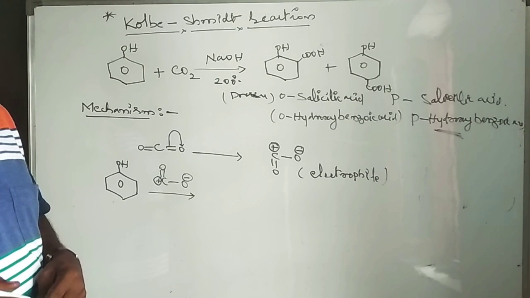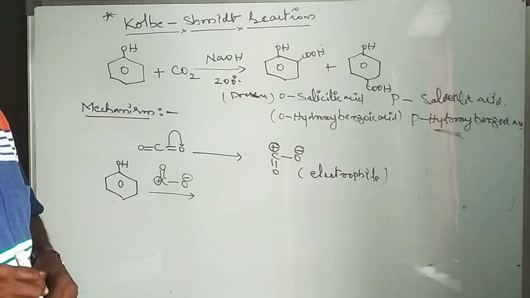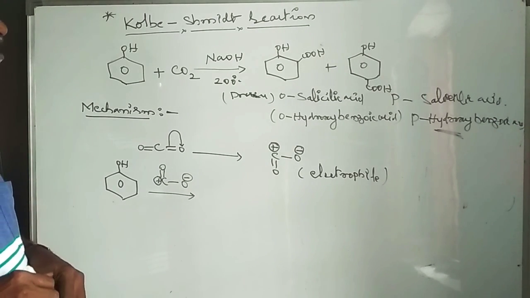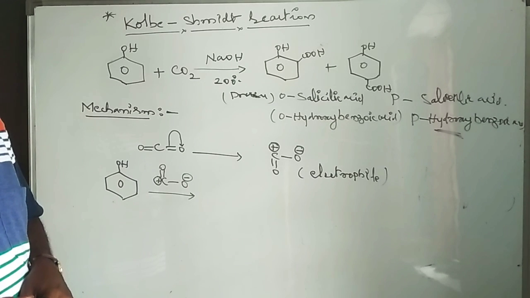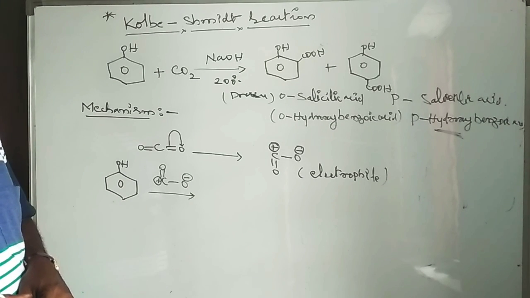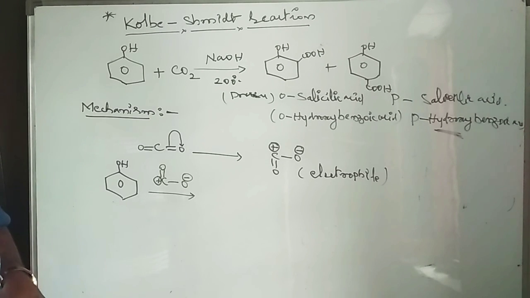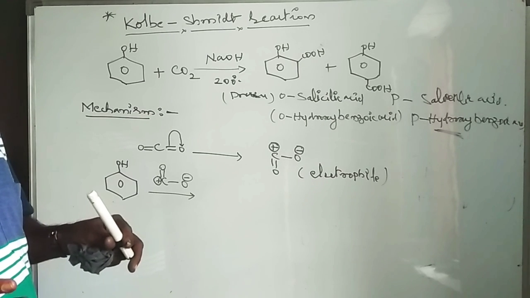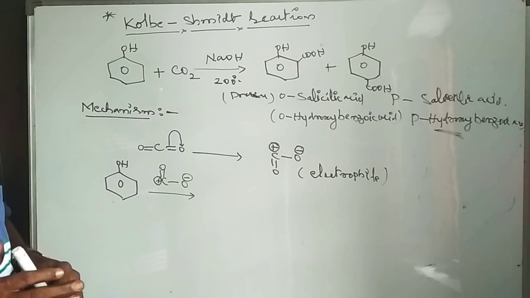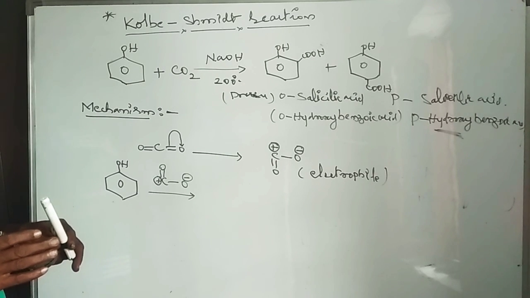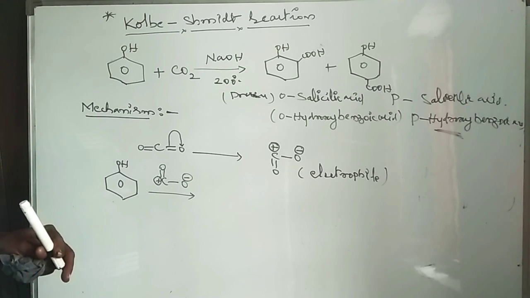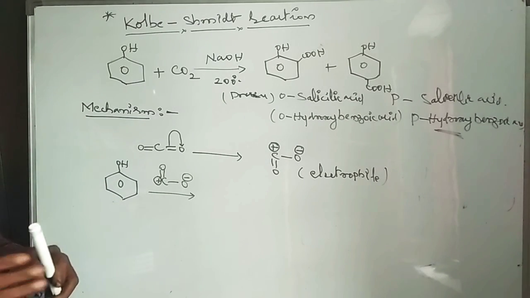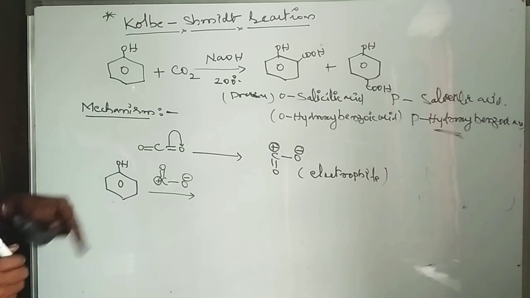A positive electrophile means a positive charged carbon or any atom having a positive charge. If some compounds have no positive charge but still act as electrophiles, it is because these compounds have unpaired orbitals. So carbon dioxide also acts as a neutral electrophile, and it further reacts with phenol.